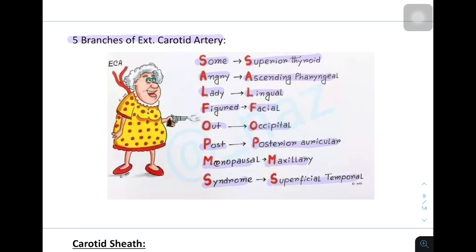Out of these, we have the first 5 arteries, SALFO. Of this, ascending pharyngeal artery is the first branch of external carotid artery. So these are the 5 branches given off by the external carotid artery in the carotid triangle.